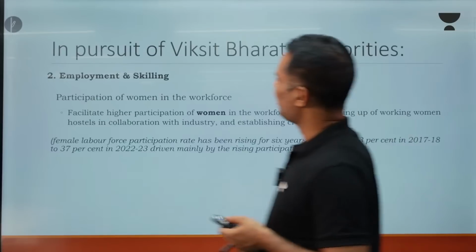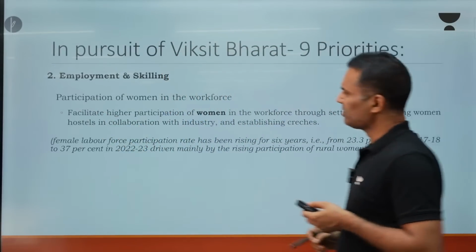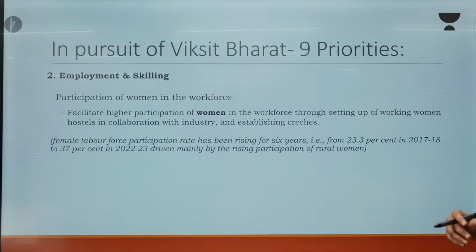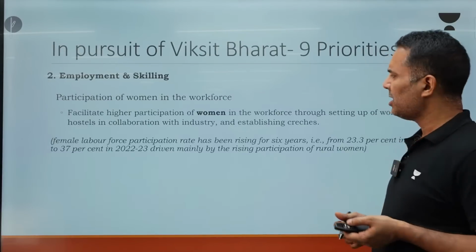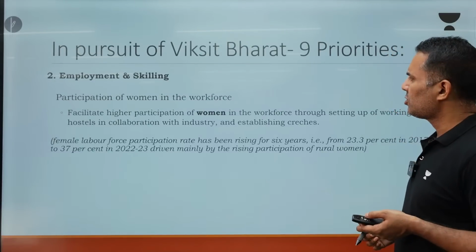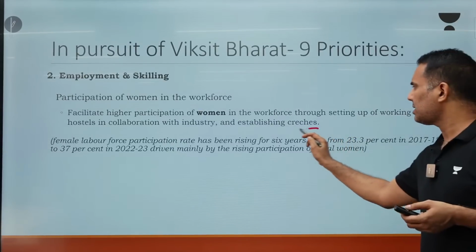Then employment and skilling, we have participation of women in the workforce. As you know, the present government has made a huge focus on women also, that the condition of women should improve and they should come more into jobs. So facilitating higher participation of women in the workforce through setting up working women hostels in collaboration with the industry and establishing creches.